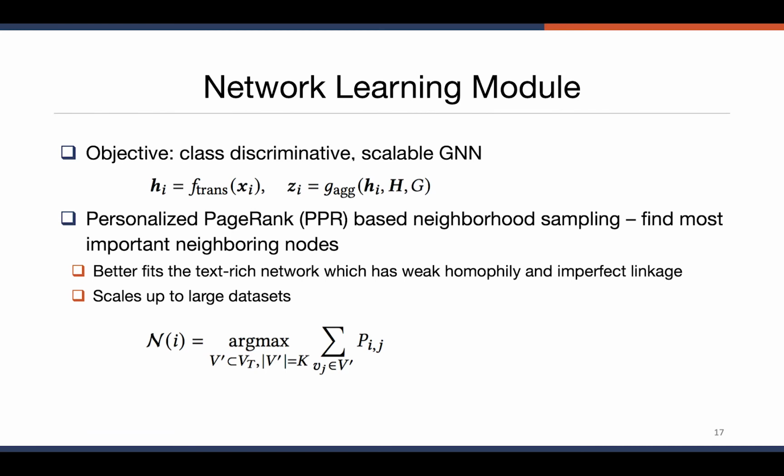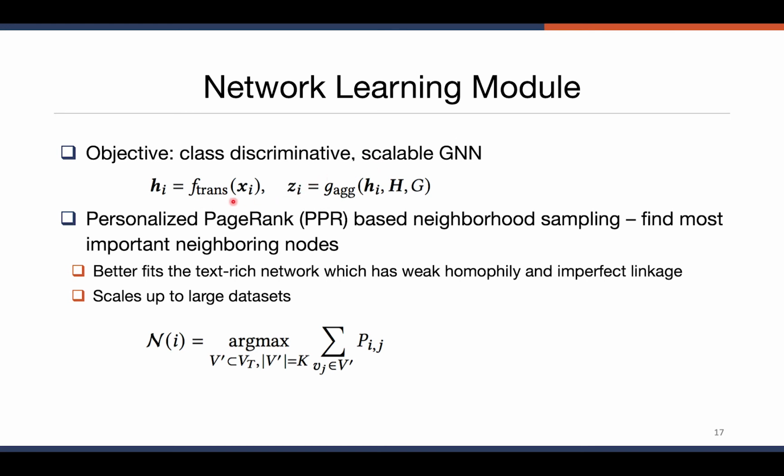For the network learning module, we use a graph neural network model. Now, instead of just applying an existing graph neural network model, we want to design a GNN that can handle the imperfect text-rich network structure. As we mentioned earlier, the network structure has weak homophily and imperfect linkage. So we want the model to handle that. And in the meantime, we also want the model to be scalable. So the general workflow of the GNN looks like this.